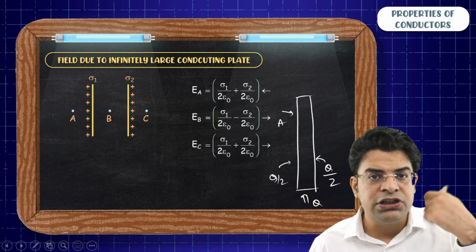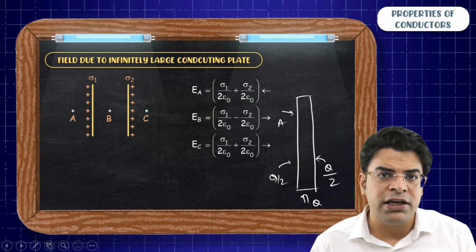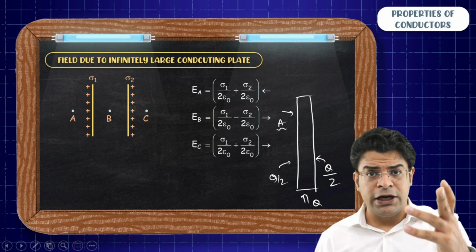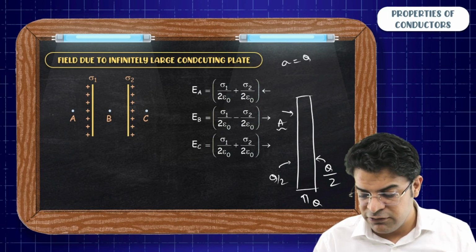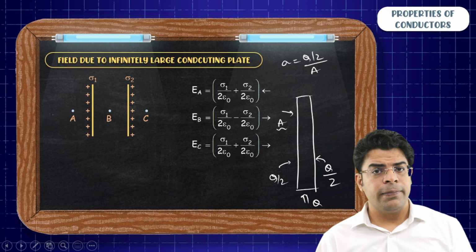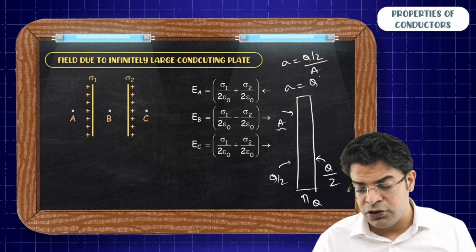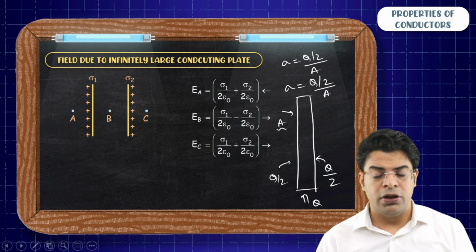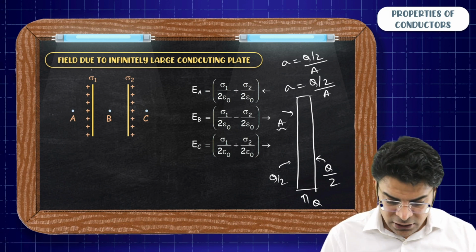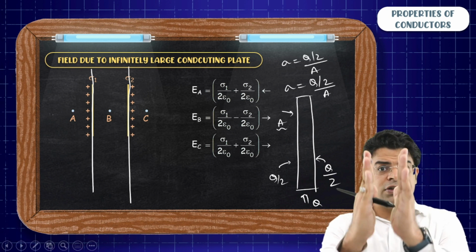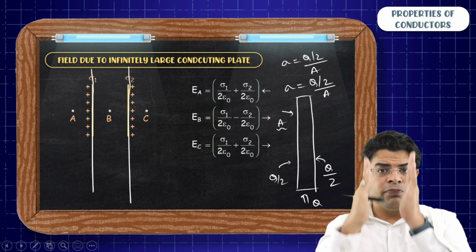If this plate has got a cross-sectional area A, somebody asks you what is surface charge density, that is the charge present on the surface per unit area. So you will say on the left area A, a charge q by 2 is distributed, so the surface charge density will be q by 2 upon A. And on the right surface also, the surface charge density will be equal to q by 2 upon A. So now think that these two surfaces which I have drawn are two surfaces of an infinitely large plate.